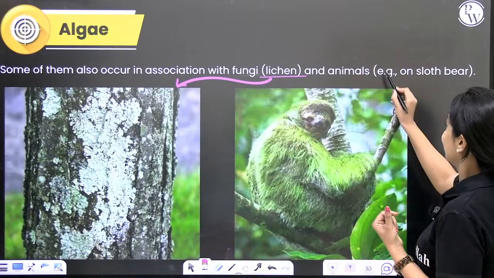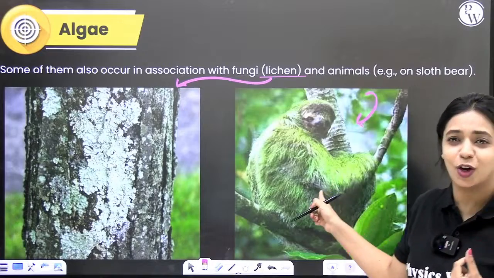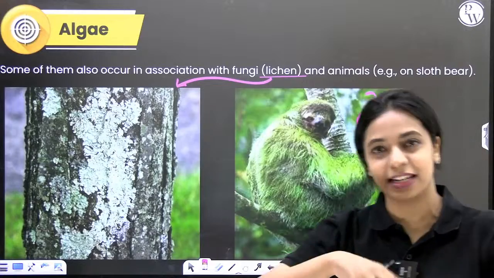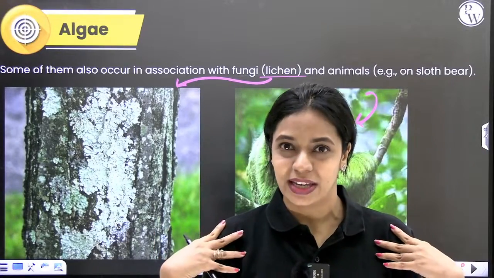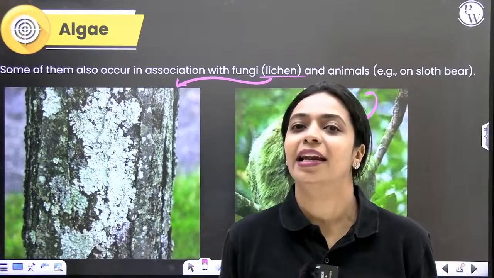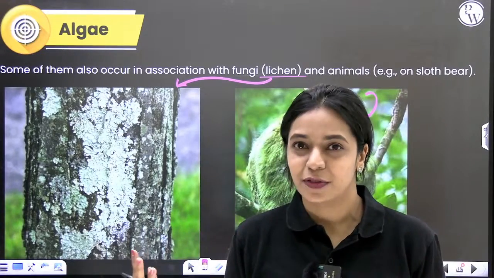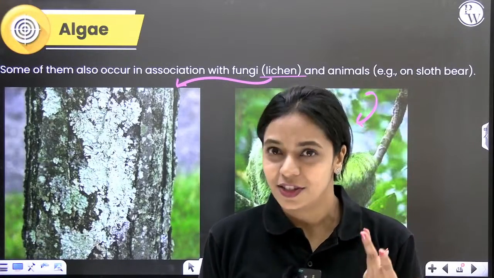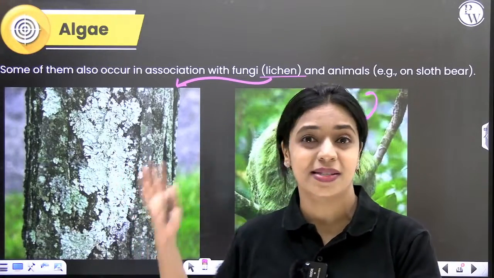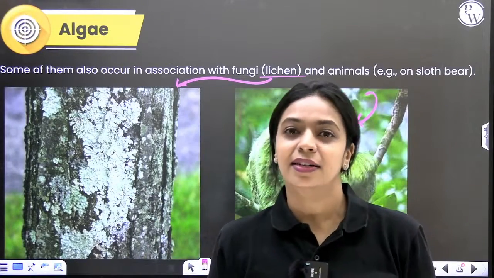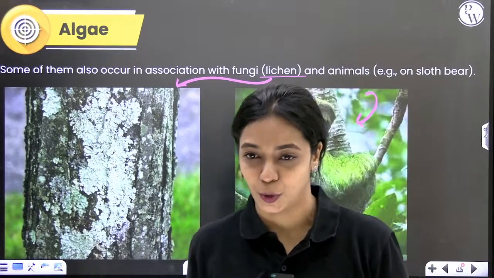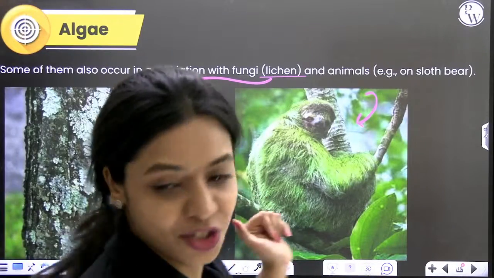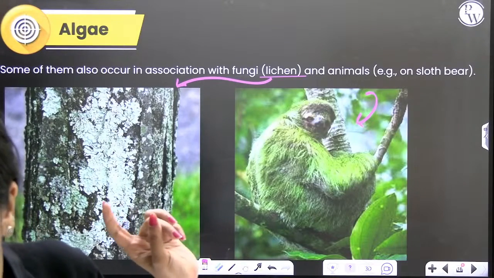Alright? And look at this cutie. This is a sloth bear, very cute sloth bear. You can see that its fur is green in color. The reason its fur is green is that on its body, green algae is growing. Because of that, its body will appear green. If its body appears green, it is advantageous to the sloth because predators like jaguars cannot find it and feed on it. In return, algae are provided with a safe place to grow. Okay, so this is called a symbiotic relationship. Okay, is it clear?